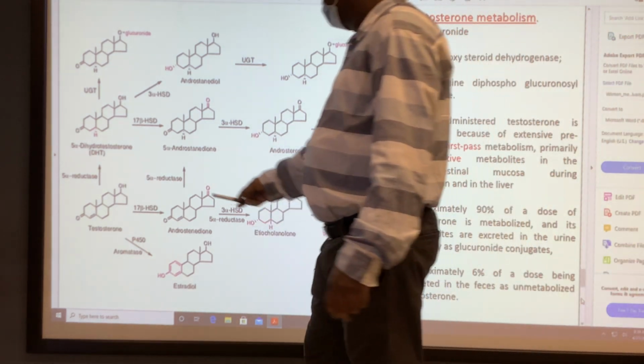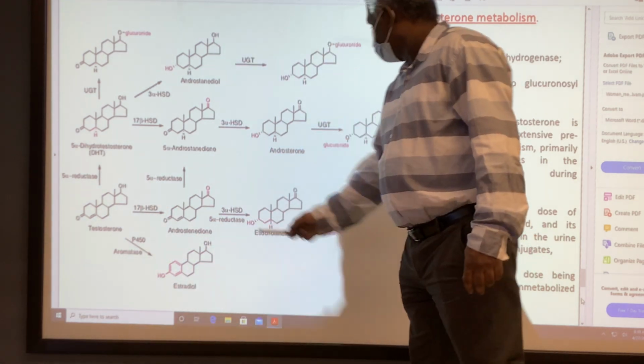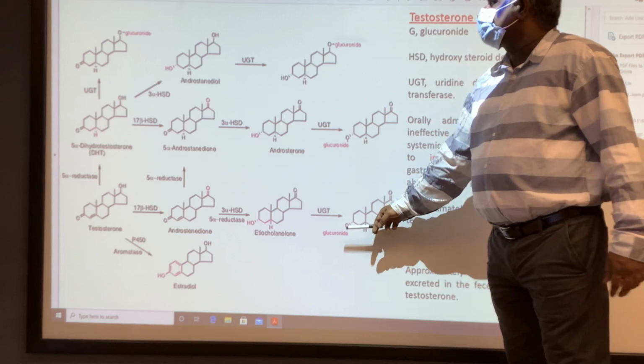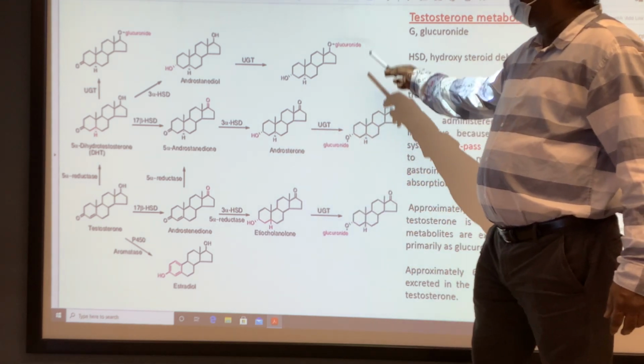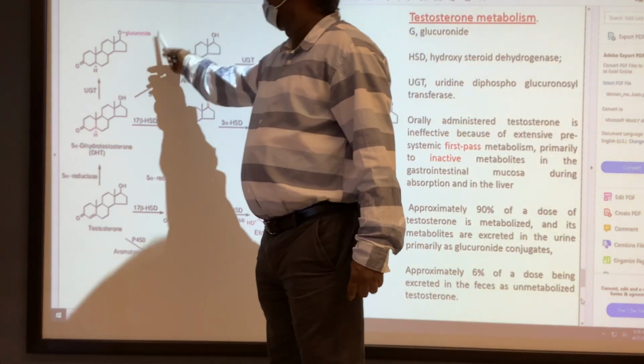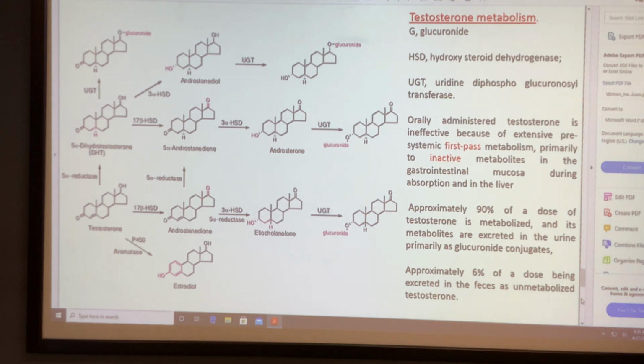So the end process is that we get glucuronide conjugation for testosterone.